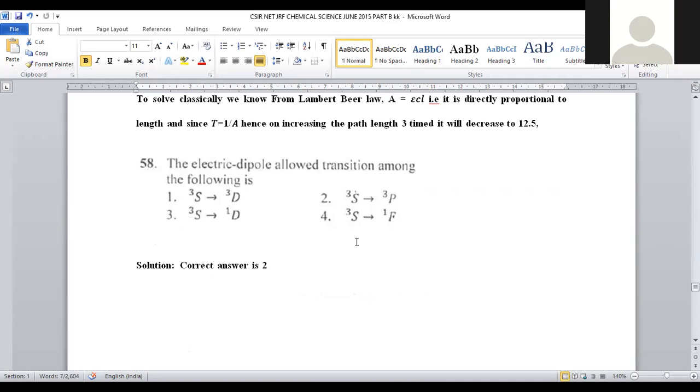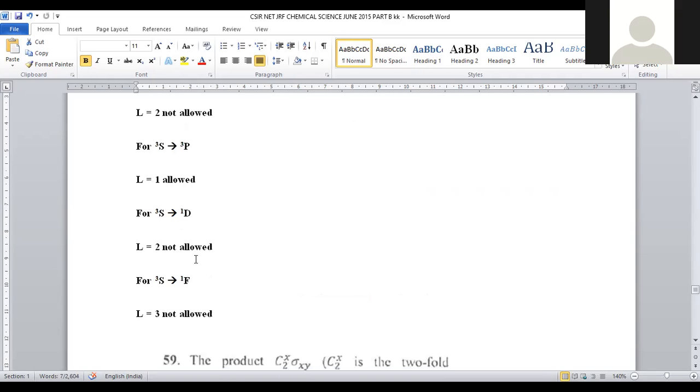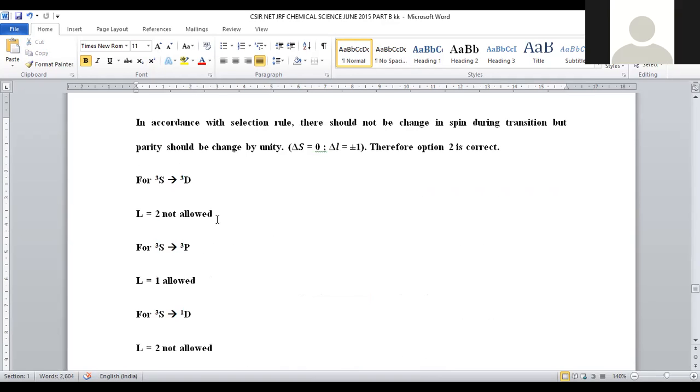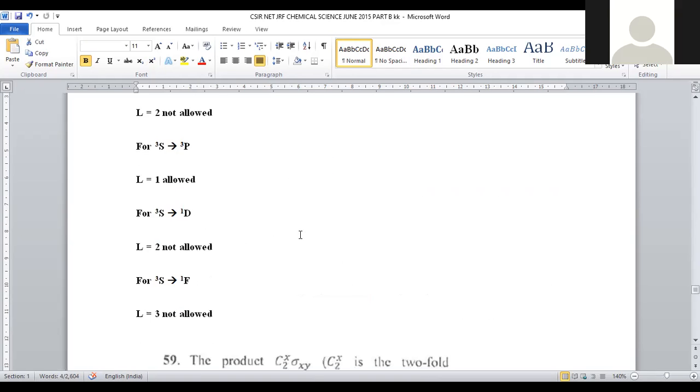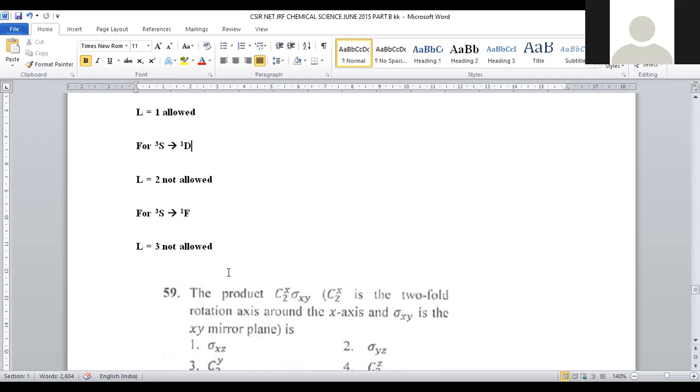If we go with the remaining third and fourth, these two also become not allowed. Let us see these also. 3S to 1D. Here the spin value is changed. Here we have 3, here 1. That is not obeyed because delta S should not change, right? So here it is not obeyed. And even if we go with the L value, S to D, nothing but 0 to 2, is also not allowed. Spin not allowed, and even the L value also not allowed. Both got violated here, so it is not at all the correct answer.